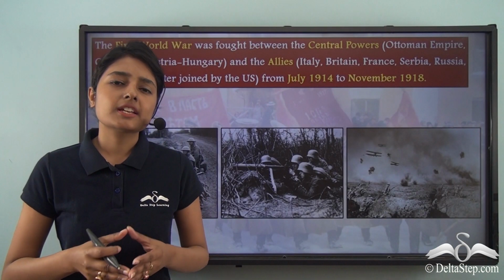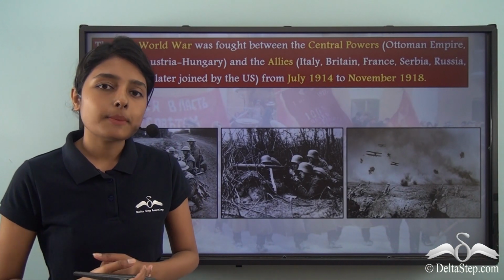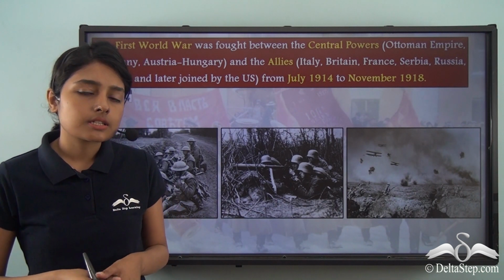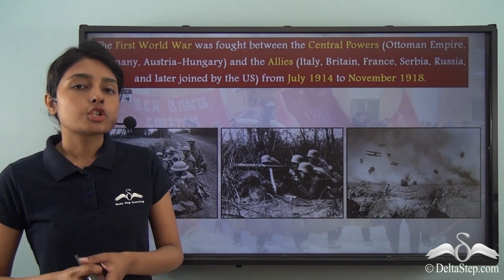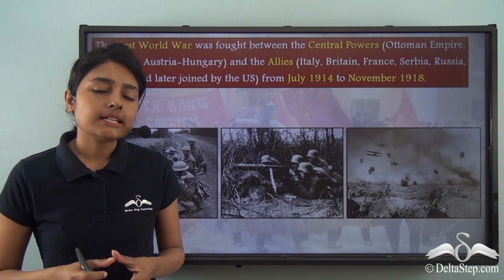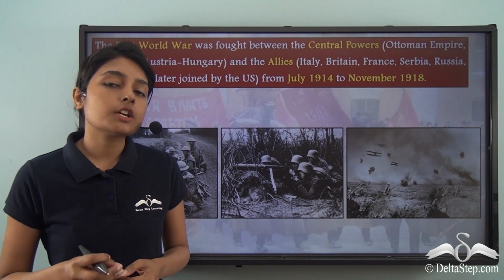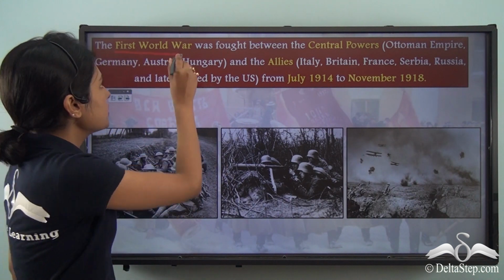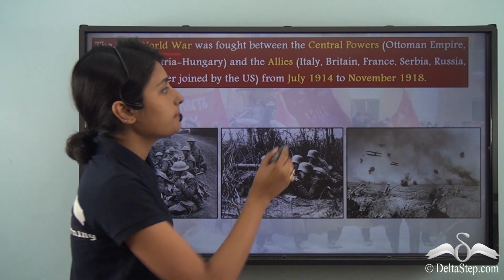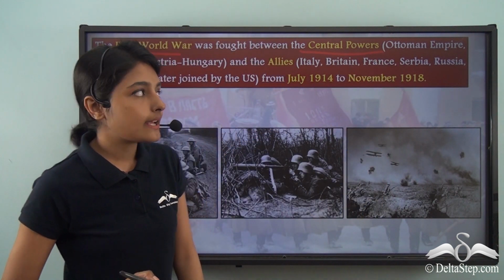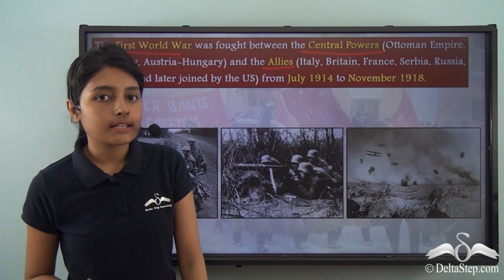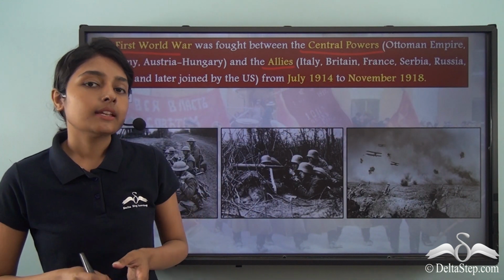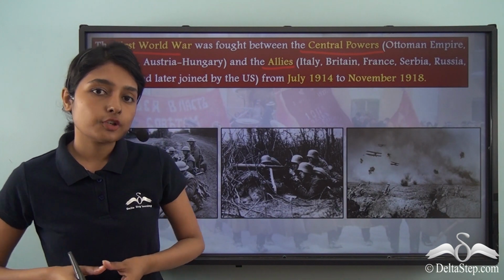Now, because of various treaties as well as diplomatic relationships between these various countries, by August, Britain and Germany were drawn into this war. Italy initially decided that it would not become a part of this war. The First World War was fought between the Central Powers on the one hand and the Allies on the other hand. Now, the Ottoman Empire joined the war in the latter half of 1914.